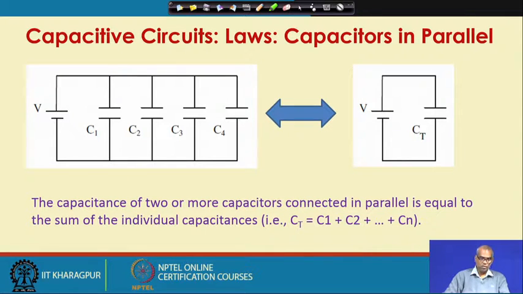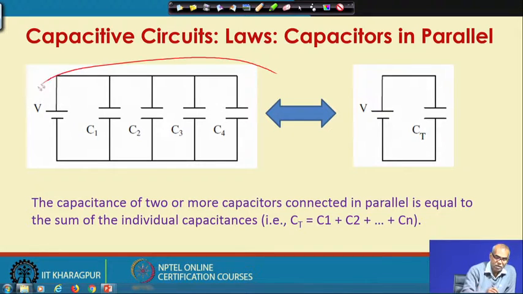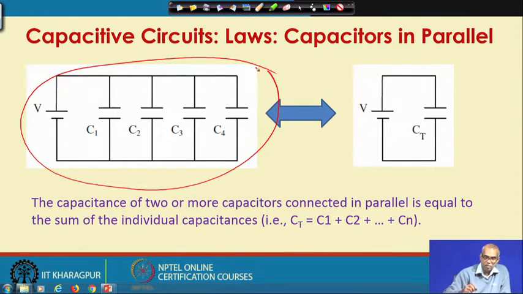That means, the capacitance of this circuit is represented by CT, total capacitance, that will be equal to C1 plus C2 plus C3 plus C4. So, if there are n capacitors connected in parallel, the total capacitance will be sum of all these individual capacitances.